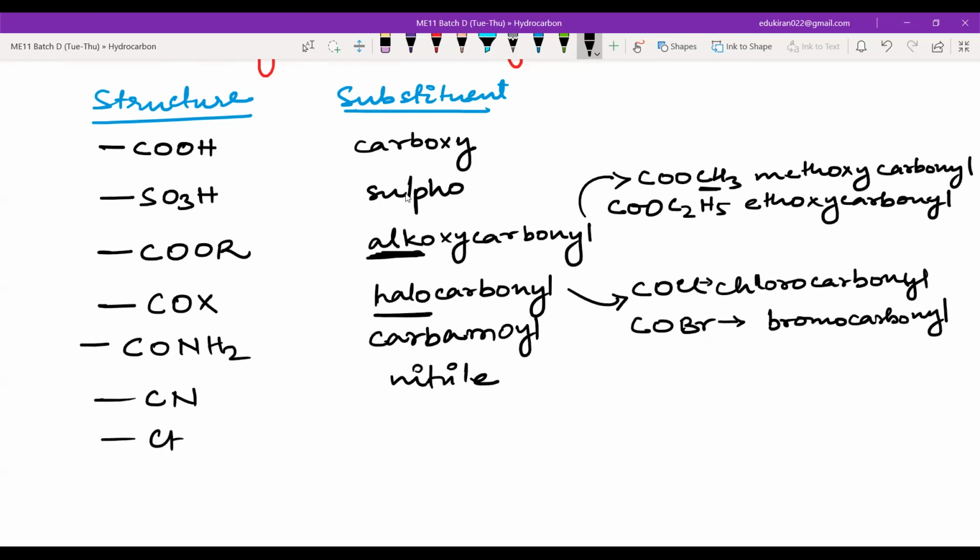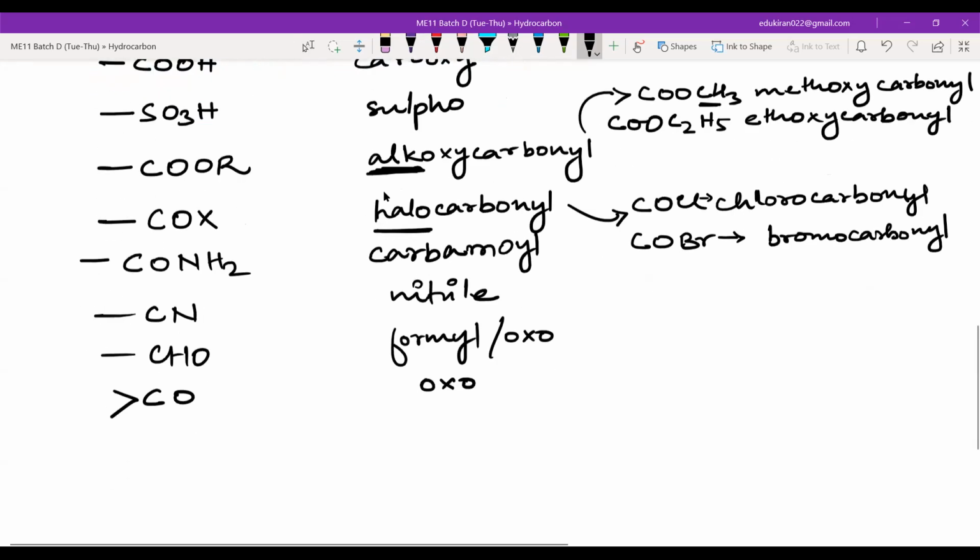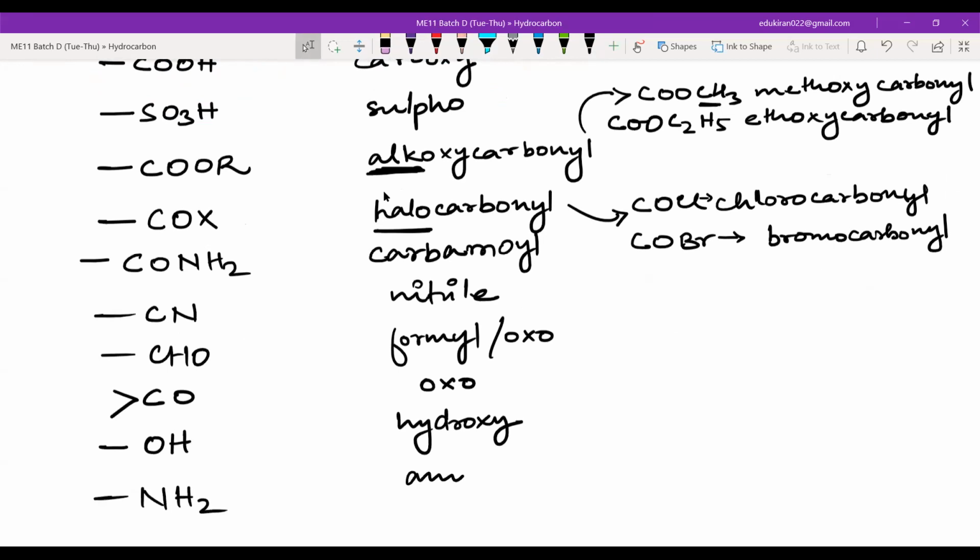Then you have CHO, which is formyl or oxo. Then you have CO, this is oxo. You have OH, hydroxy. NH2, amino.